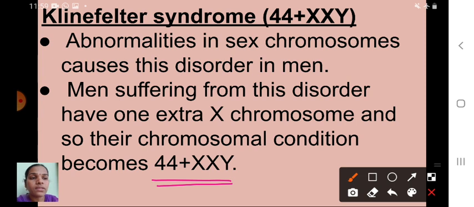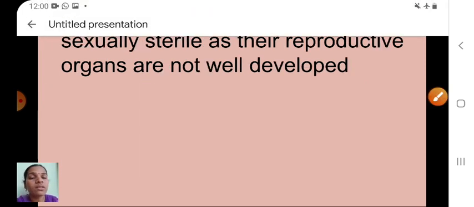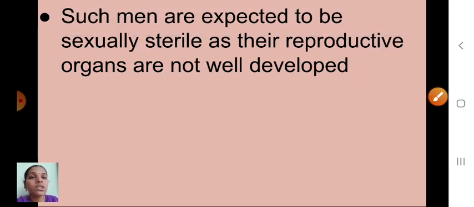Understood now? Next one is, what are the symptoms of Klinefelter syndrome? Such men are expected to be sexually sterile as their reproductive organs are not well developed. Why the reproductive organs? Because the sex chromosomes are affected, isn't it children? So I hope you understood what is meant by chromosomal abnormalities and which diseases are caused by these chromosomal abnormalities.